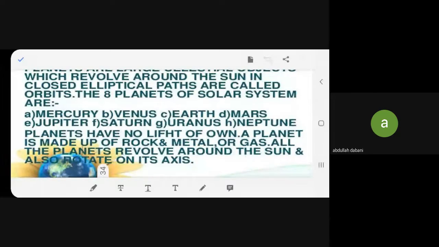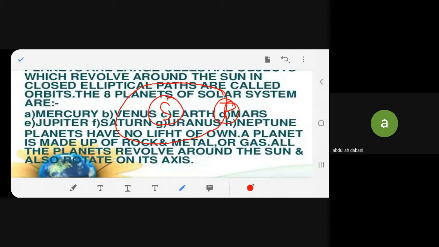What is a planet actually doing? One is revolution. This is the sun, and the planet is revolving around it. You understand? This is revolution. What is this called? Revolution. Now we are going to talk about rotation.